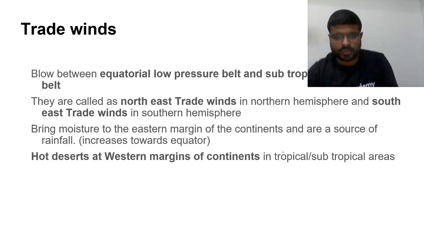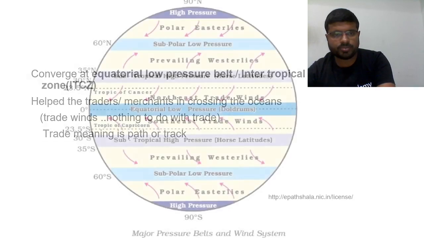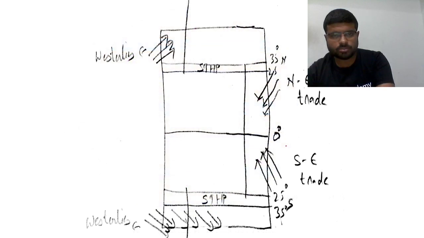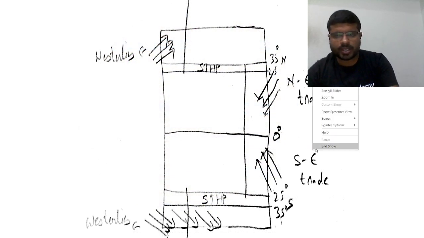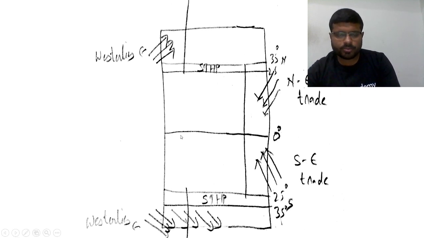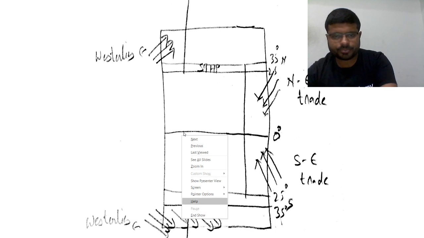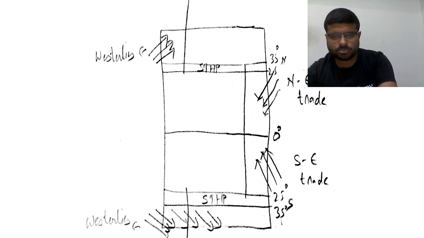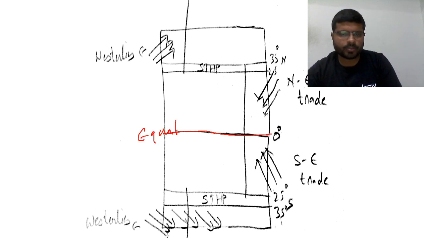Once again, let me explain this point. If you can see in this diagram, imagine this is the equator.